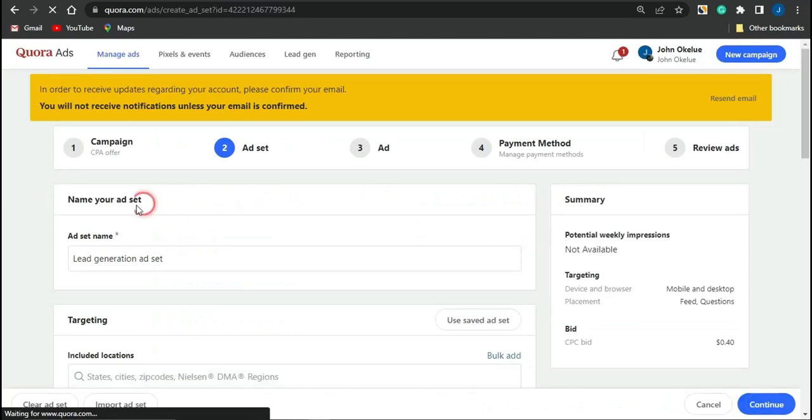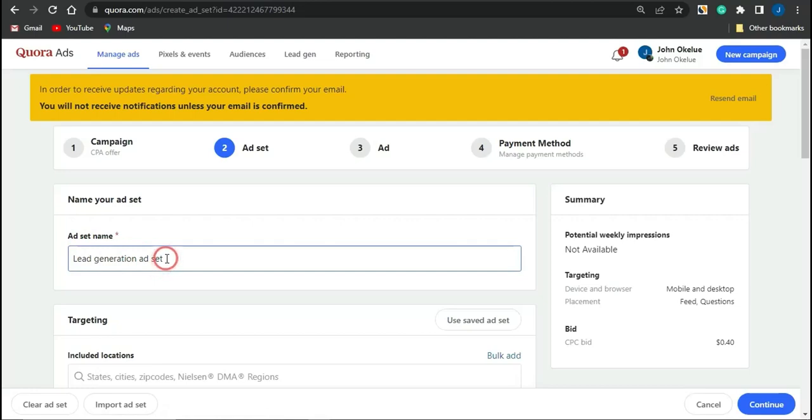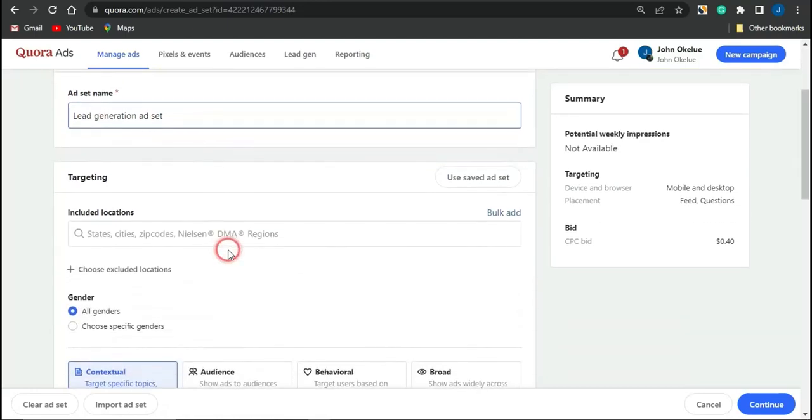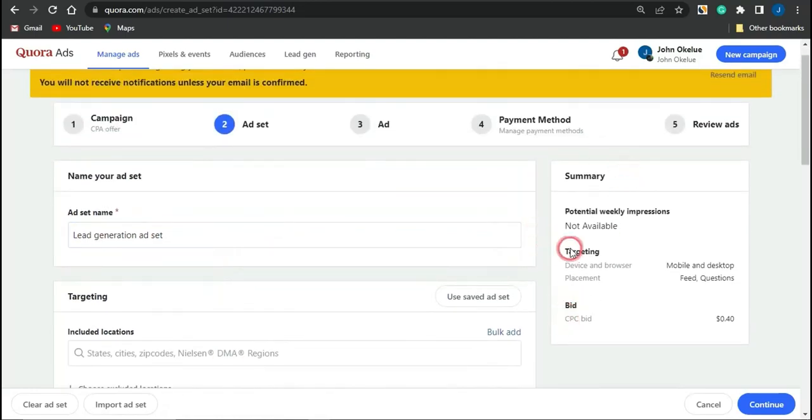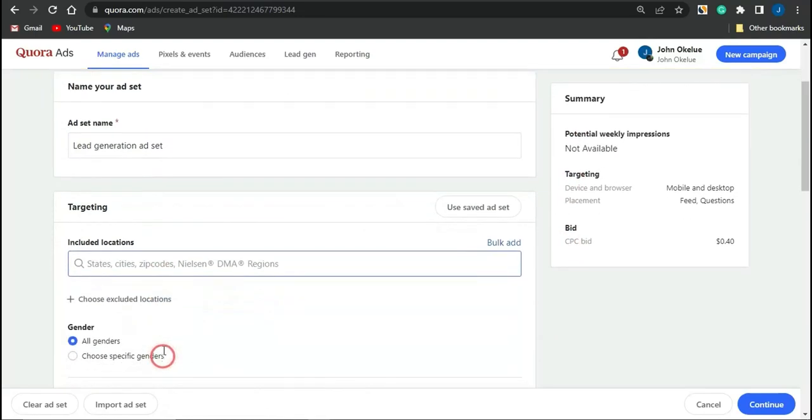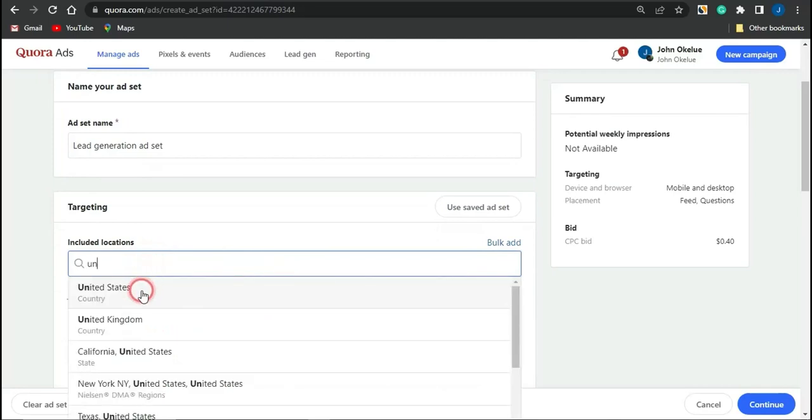You'll be brought to the next page where you just simply have to name your ad set. You want to give your ad set a name right here. I'm going to leave it as the lead generation ad set right now. You will be able to see the summary of your settings in this section. You want to select the location which you are targeting, and I'm going to select the United States right here, which is a country.